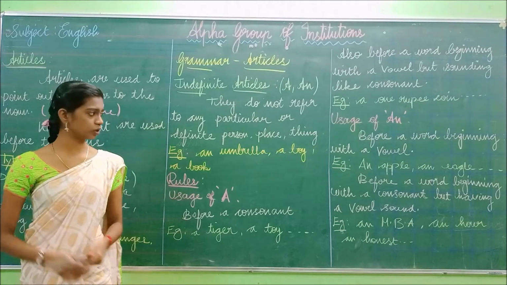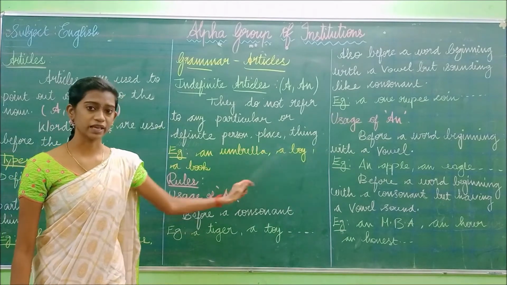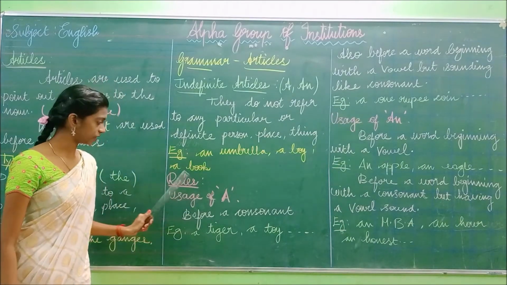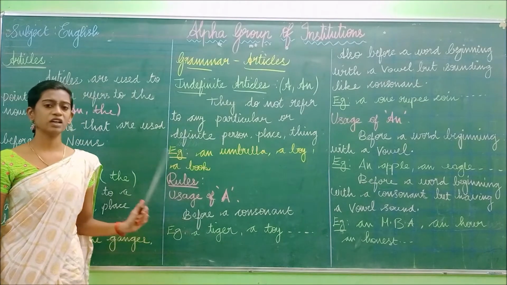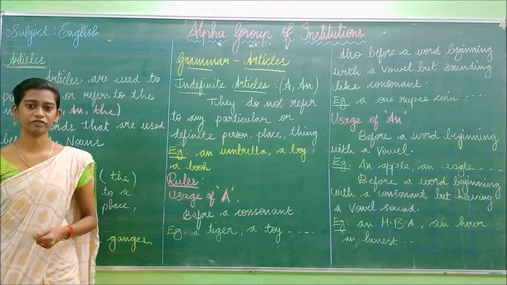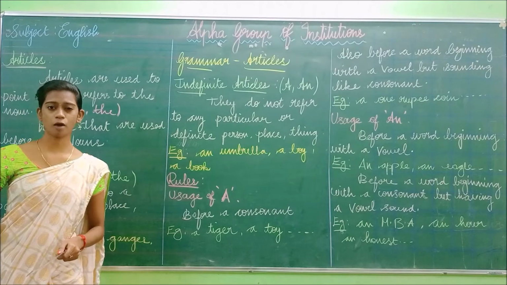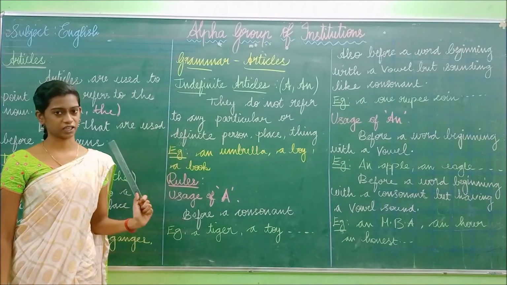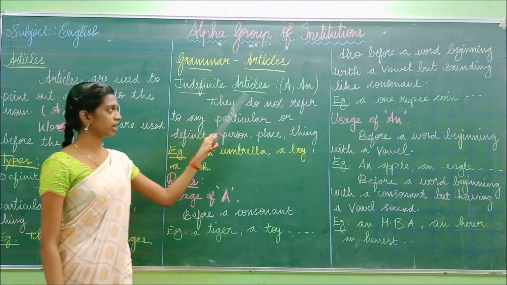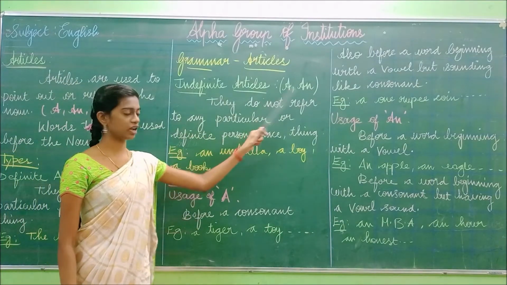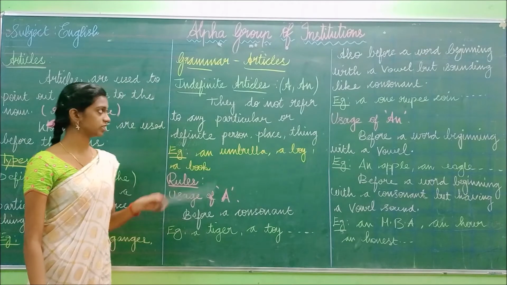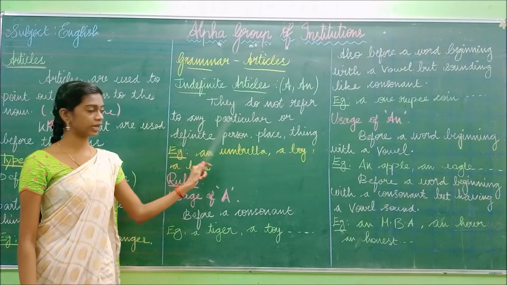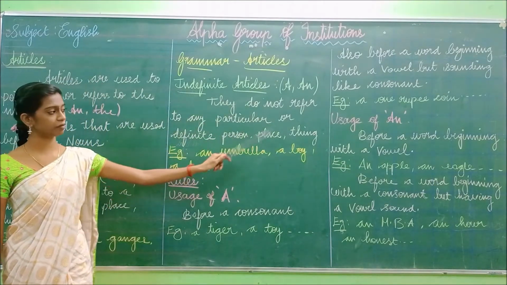We didn't represent the boy as a particular person. Like that, a book. We didn't refer to a particular book, we mentioned it as a common book. So it is known as indefinite articles. Okay, have you understood? A and an are called the indefinite articles. They do not refer to any particular or definite person, place, thing.